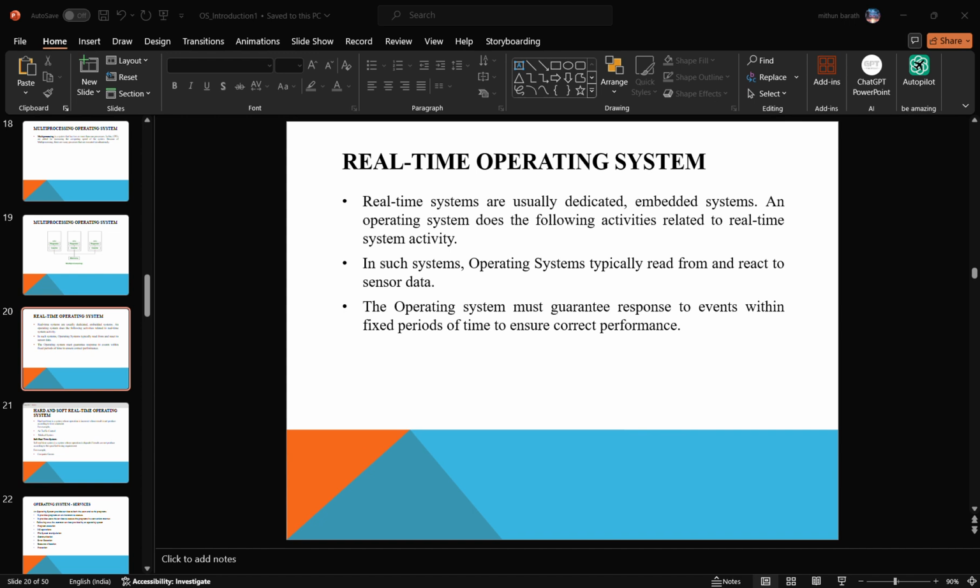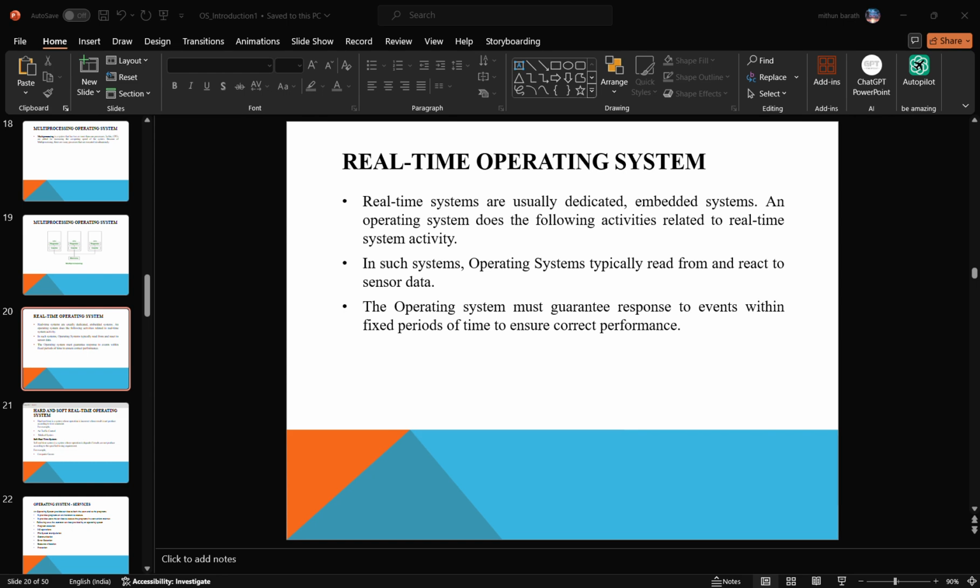Then multi-programming. Usually we know the programs are stored in the hard disk. If you want to execute any program, we have to load the program from hard disk to main memory. The operating system does this job. At a time, we can store programs in main memory and allocate them to the CPU. In a multi-programming environment, there are multiple programs in the main memory. The CPU executes the programs one by one.